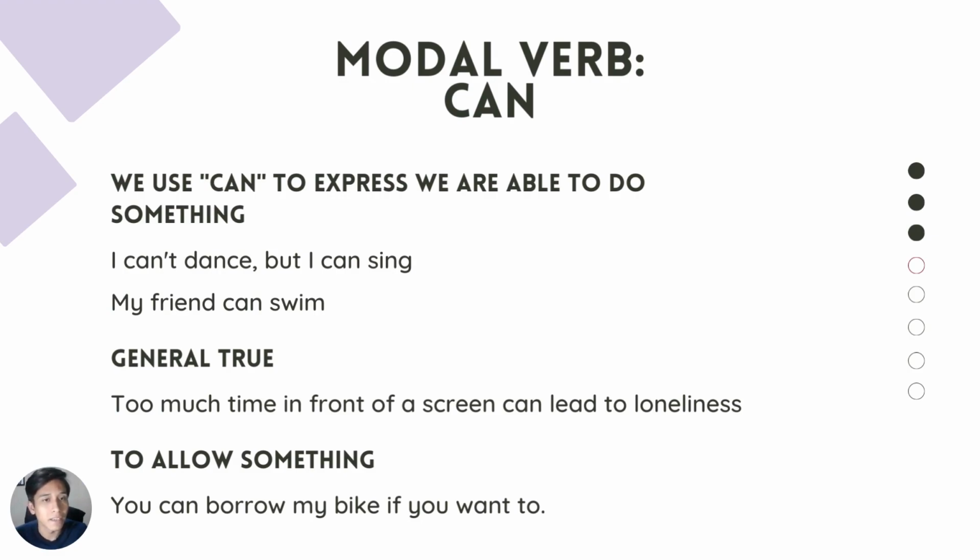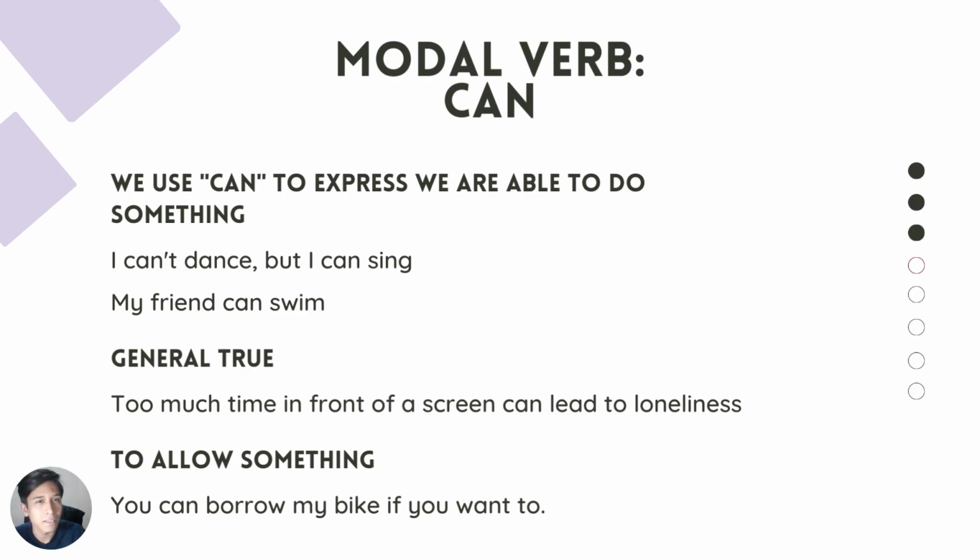And let's see this modal verb, which is can, which we use when we want to express we are able to do something. We know how to do something. For example, I can't dance, but I can sing. My friend can swim. What do these examples mean?